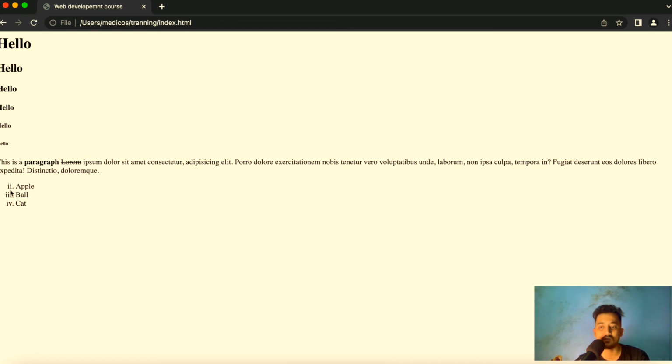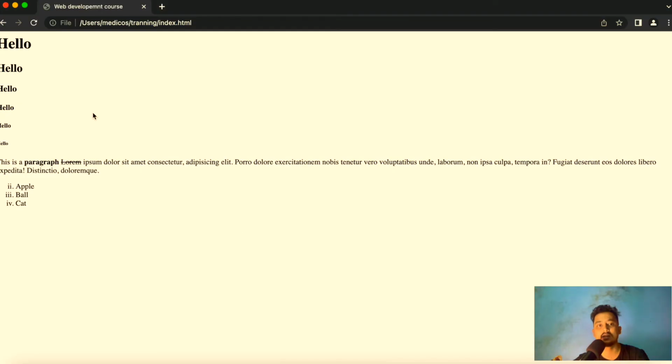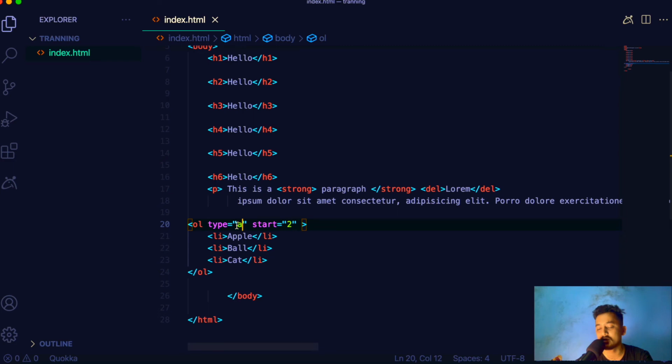Like here, if I say that the type has to be A and then refresh it, you can see we start from B. So you can change the type of the list, how you want to order it, and also where you want to start it as well. That is what we can do with ordered list, right? And we have two types of list, ordered list and unordered list.